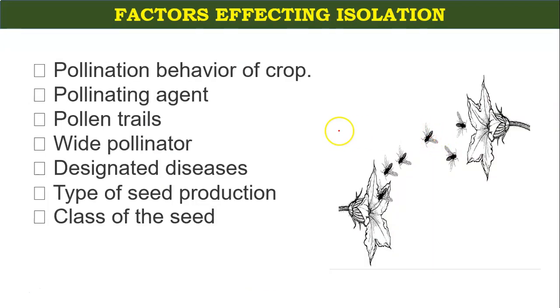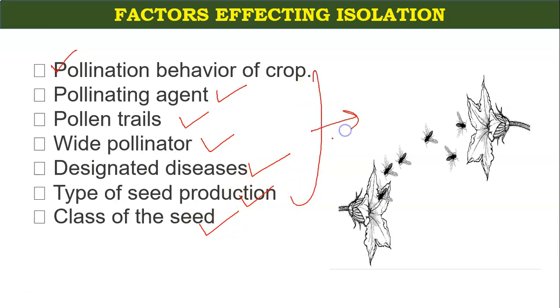So this physical isolation is also a practice used for giving isolation to the crops. Now, what are the factors affecting isolation? The pollination behavior of the crop, pollinating agent, pollen traits, wind pollinators, designated diseases, types of seed production, and class of the seeds. These are the factors which affect the minimum isolation distance.